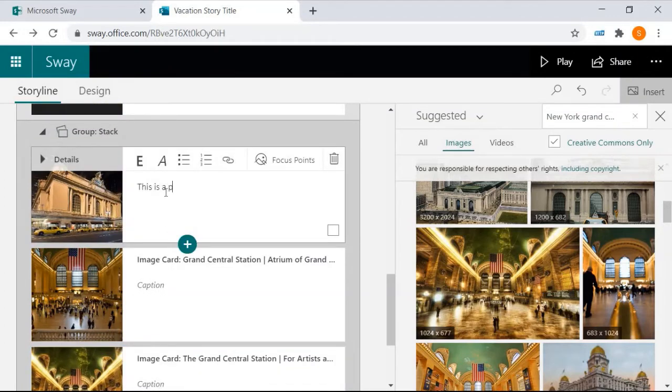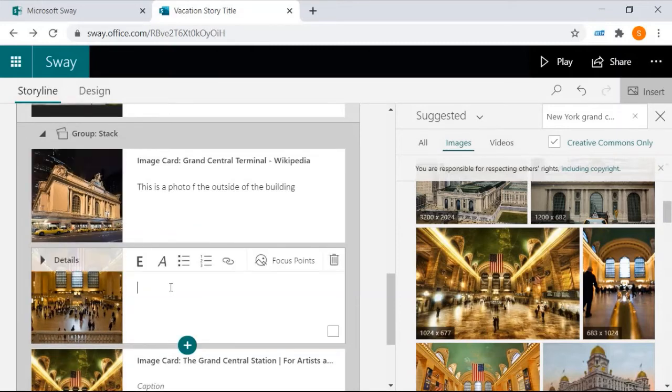This is a photo of the outside of the building. Whoops. So this is me adding a stack of photos, and each photo can have its own wee caption. This is the main, I think the word is concourse. It's a new sentence, so it should really have a capital T. Remember, if everybody's going to see this, because it's online, you want it to be right.